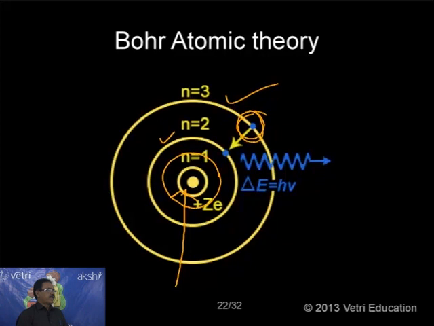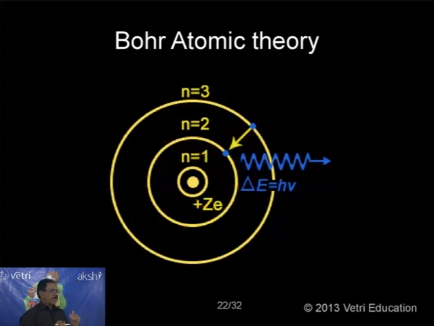After reaching the third level, it will not be stable. So it has to come back to the first or second level. Here I have shown it coming to the second level. This difference, delta E, it is giving out in the form of an equation, h nu equals delta E. That means we can calculate how much energy will be released with the help of this equation. Everything I will be discussing under the hydrogen spectrum. So the idea: absorption takes place when the electron moves from lower to higher. Emission takes place when the electron jumps from higher to lower level. This is according to Bohr.